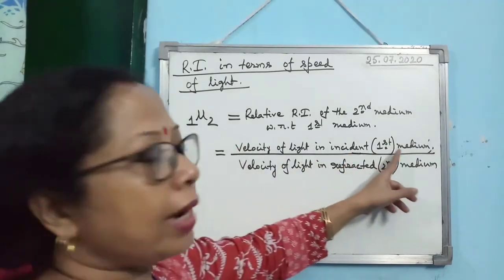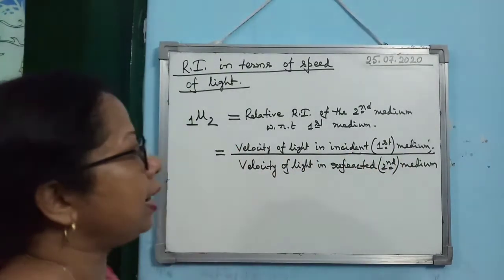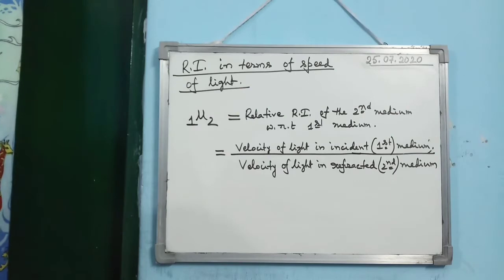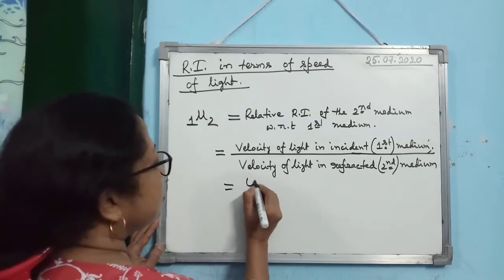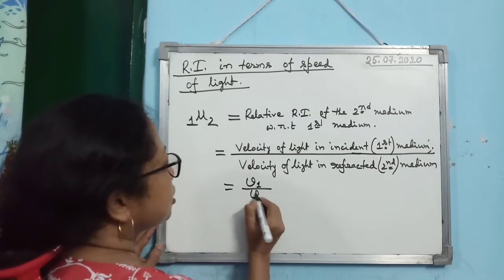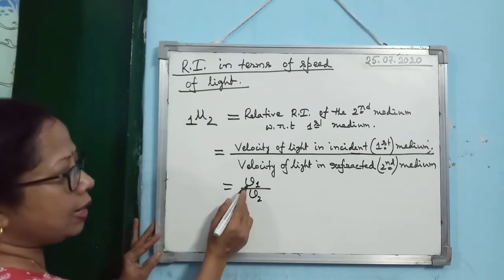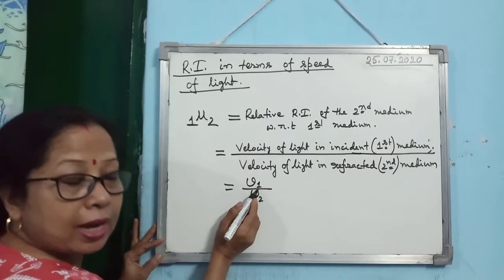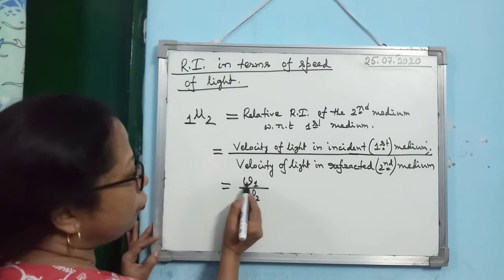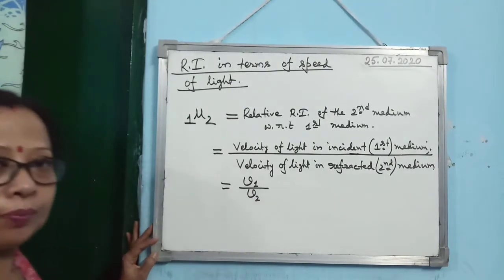So you see, relative refractive index one can write in this way also: velocity of light in the first medium divided by velocity of light in the second medium. And we use the symbol like this, V1 by V2. Okay, you see 1 is the subscript. I hope you know how to write it. So V1 by V2. Clear?